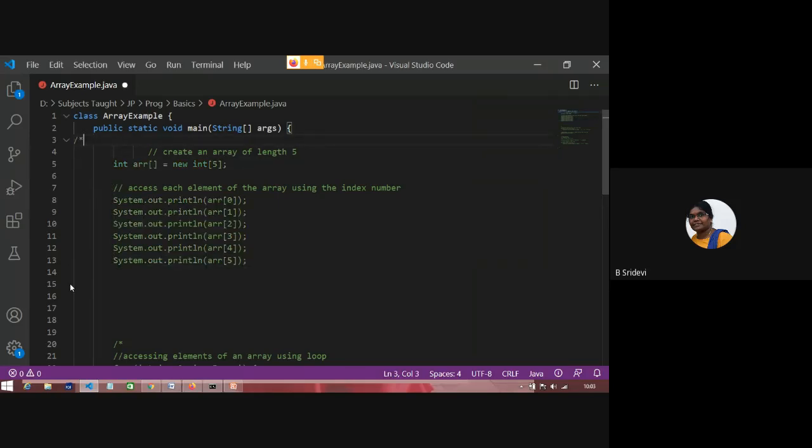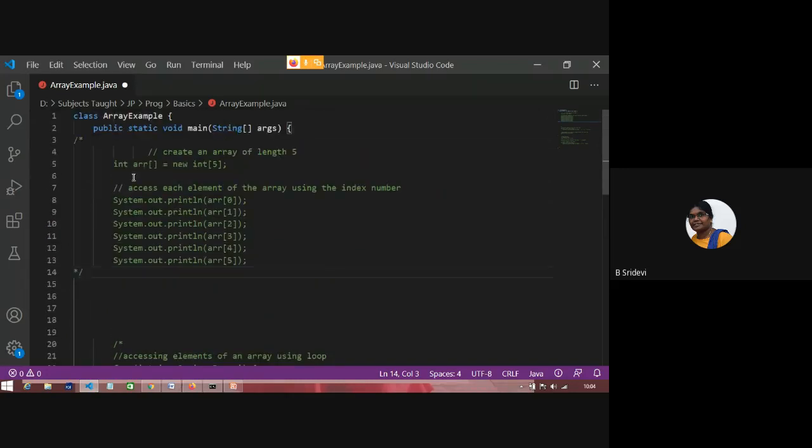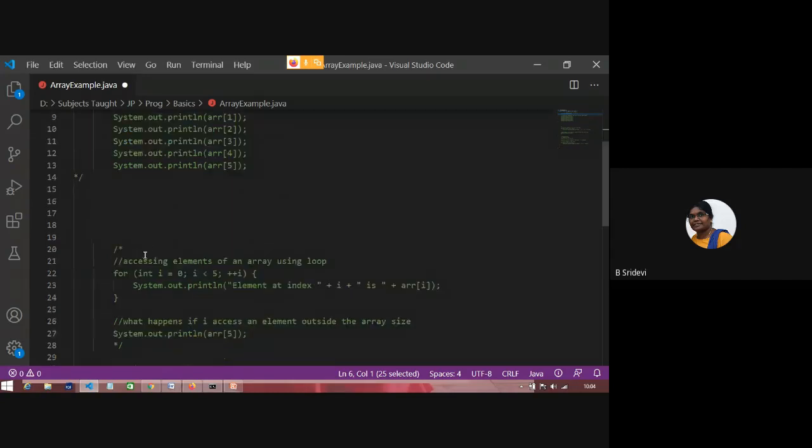Now you have seen how to access array elements. But if I have 100 elements I want to print, do I need to print from arr of 0 to arr of 99? It is a long process, no? So you can access array elements with the help of a for loop also, that we'll see now.